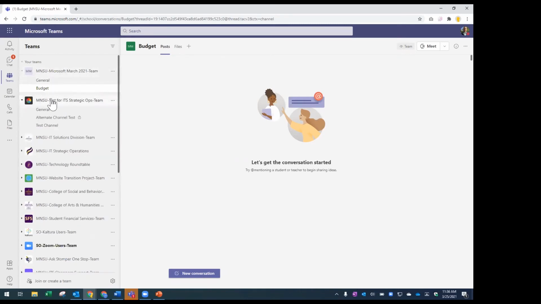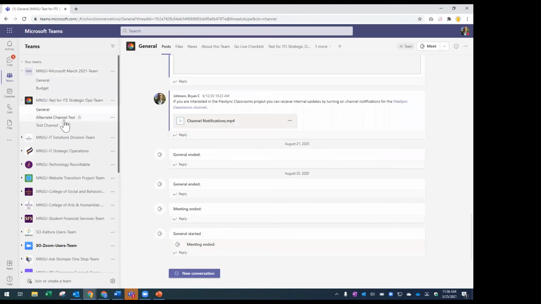So in this other team that I have here, called Test for IT Strategic Ops, you can see I have a general channel, but then I also have an alternate channel test, and that was just the name I threw out the day that I created it. It has a little padlock next to it, and that shows that in this team, not everyone that's part of the main team can access this channel.